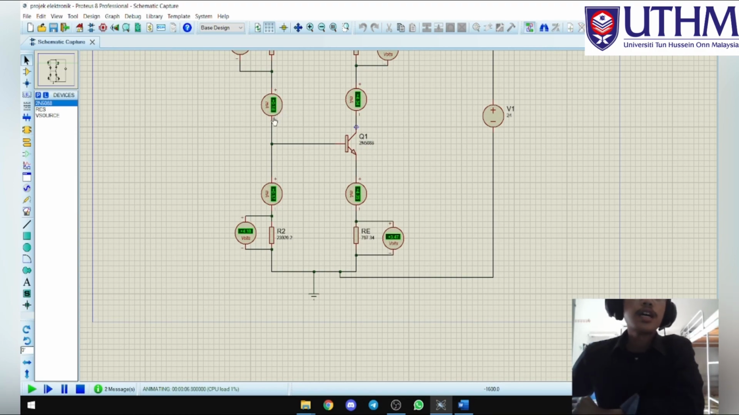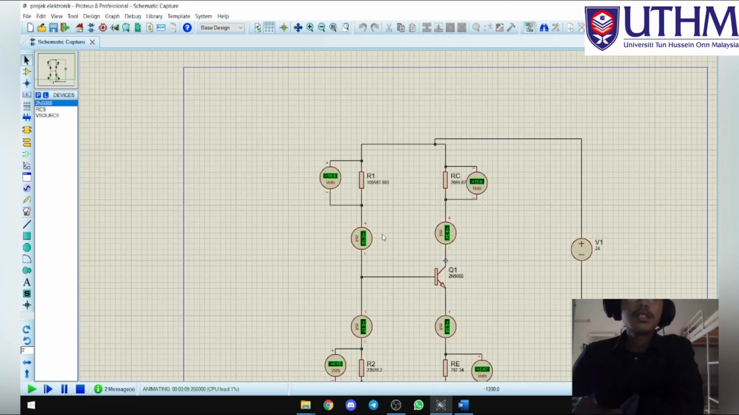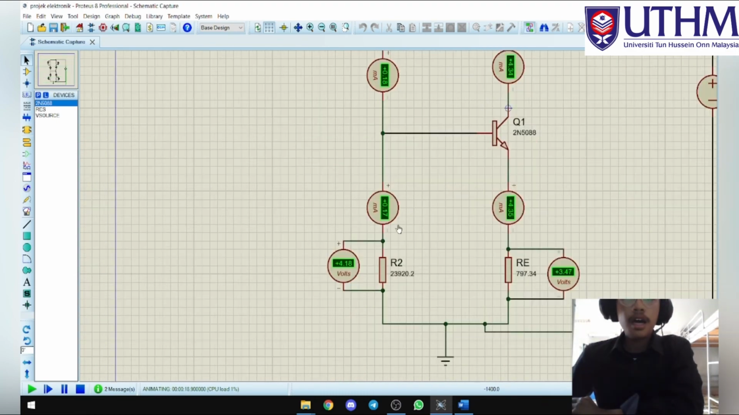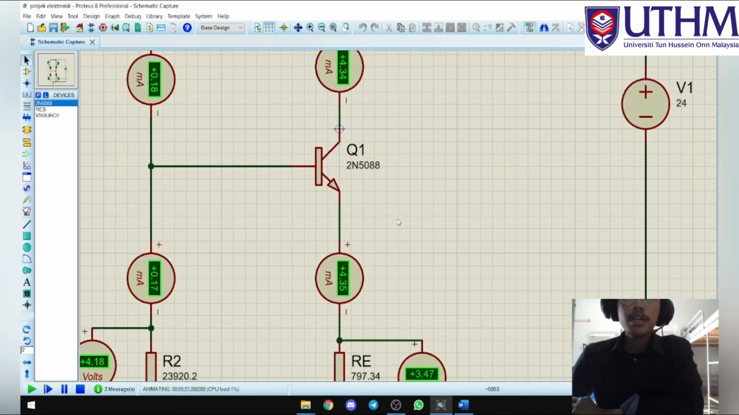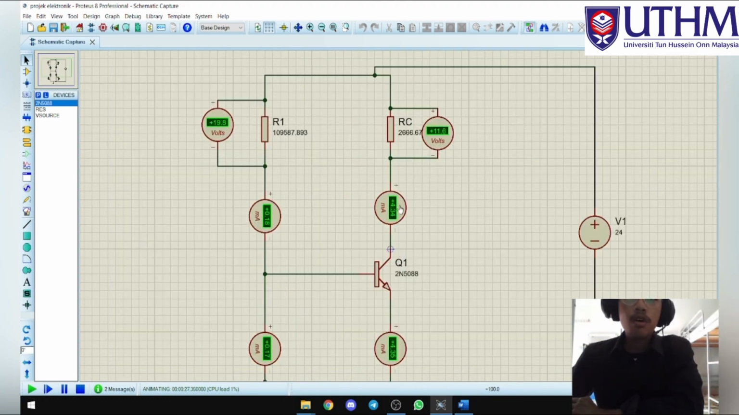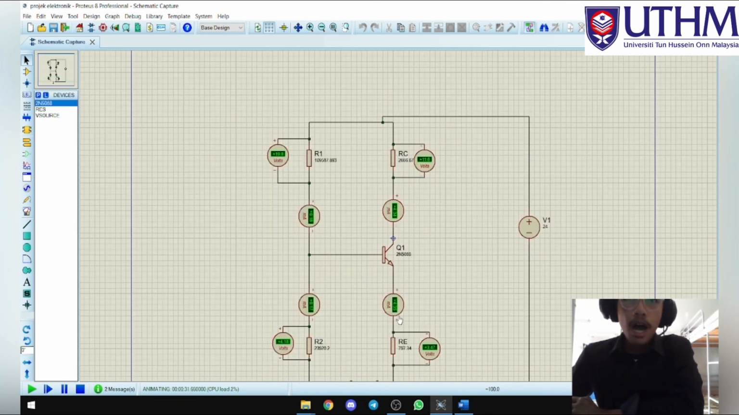Okay, this is the result. You will get this. The IR1 is 0.18 milliampere and IR2 is 0.17 milliampere and IRC is 4.34 milliampere, and lastly IRE is 4.35 milliampere. Okay, thank you. That's all for me.